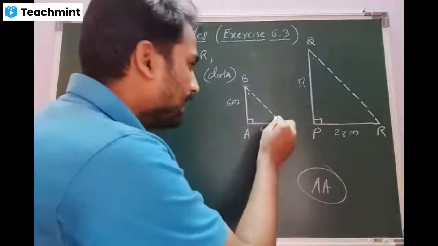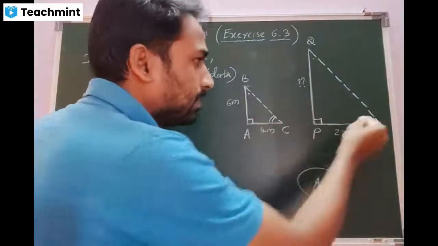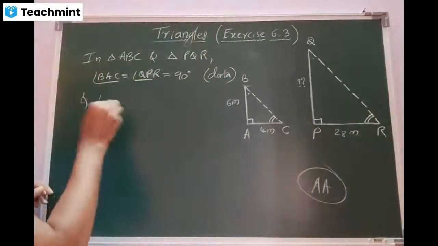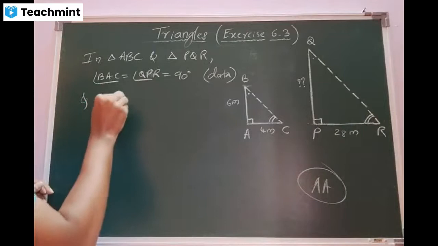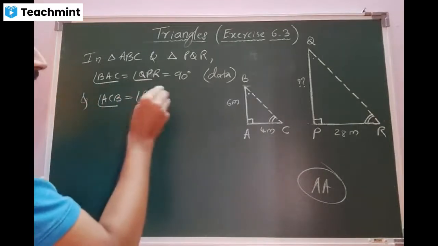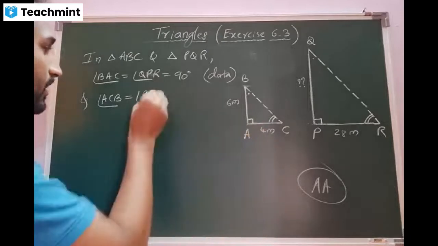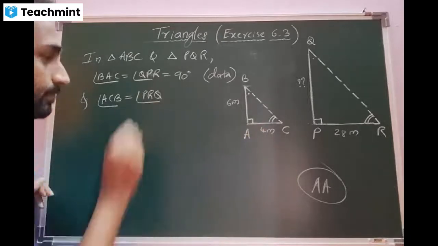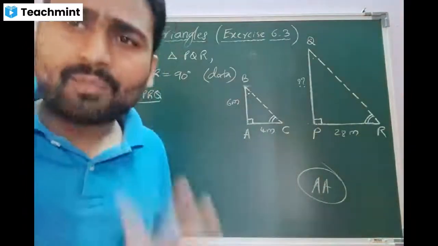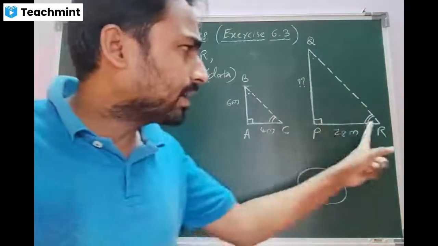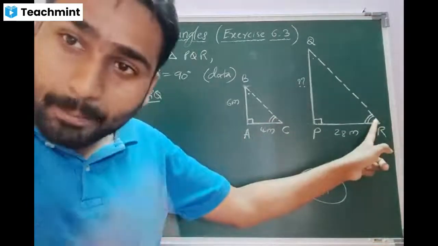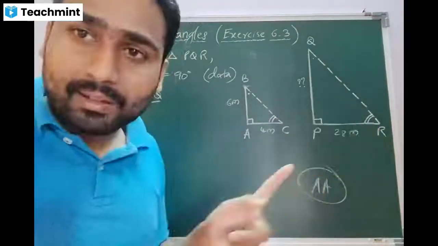Okay, beta. At least, is it possible to tell this angle is equal to this angle? Angle of elevation, sir. Yeah, beta. Can you explain it? Students, at present, there is no geometrical data available. We cannot say this angle is equal to this angle, but they are equal angles.